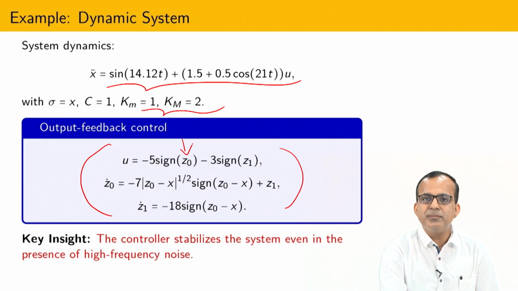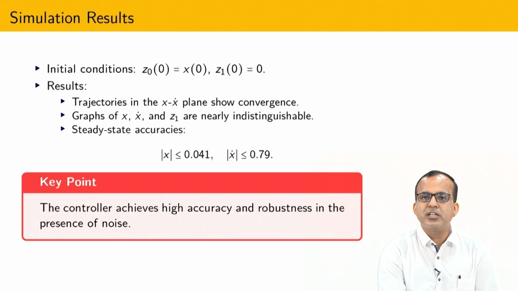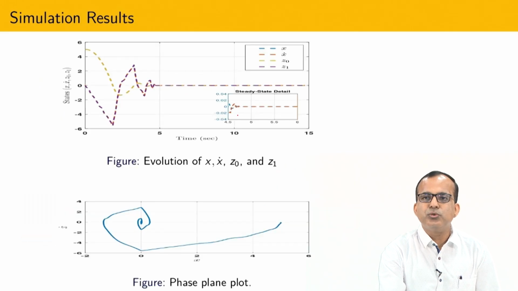Z1 is nothing but the output of this particular differentiator which is running inside the computer, and in this way I can get the dynamic output feedback. Why dynamic? Because you can see here Z1 satisfies some kind of differential equation or differential inclusion. In this way you can also calculate the precision, or steady state accuracy, of the trajectory. The initial conditions we have selected like this, and it is possible to show that all states are going to converge in finite time.